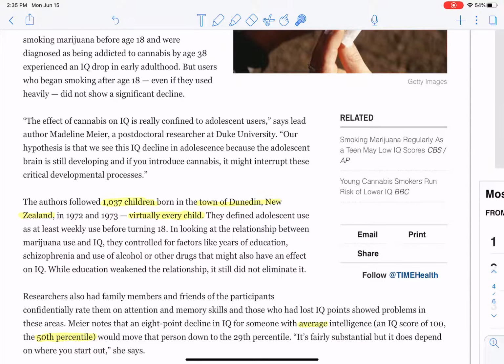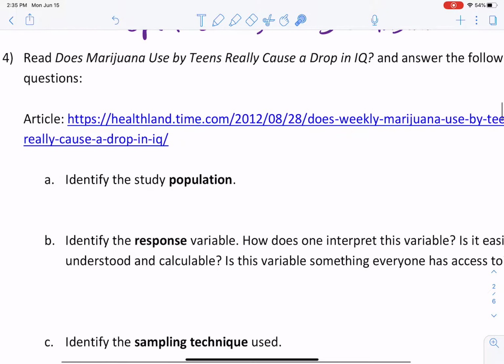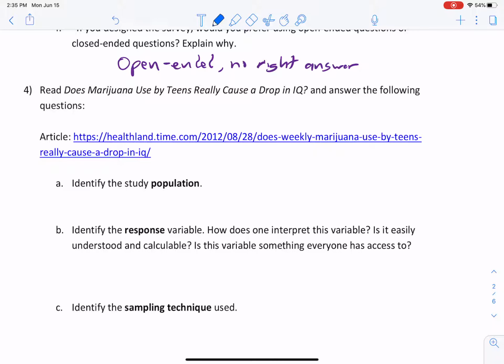Now, the key here is that it's almost virtually every child, so almost everybody was followed. That makes figuring out what the actual population is a little difficult.